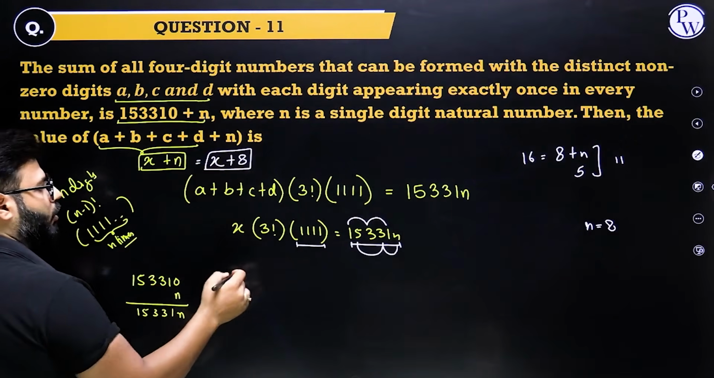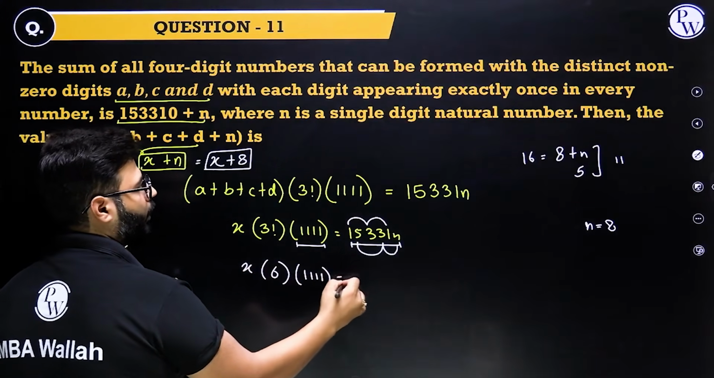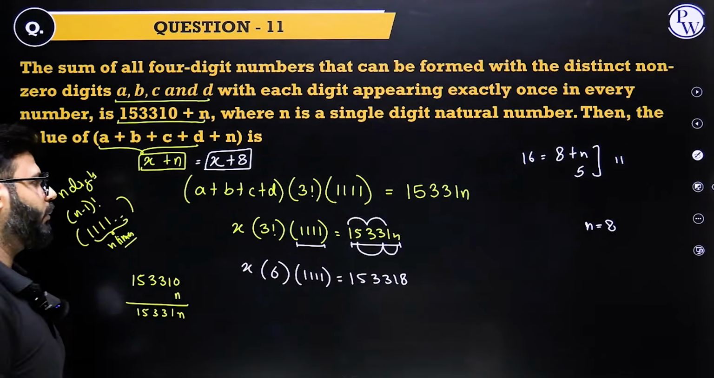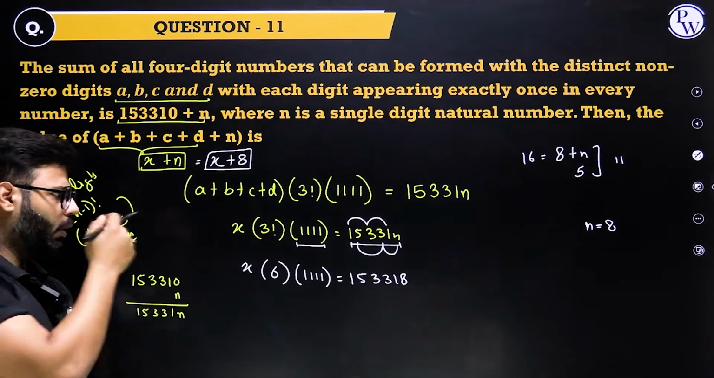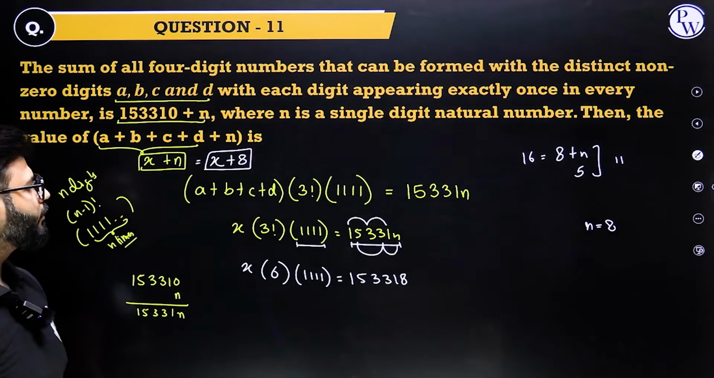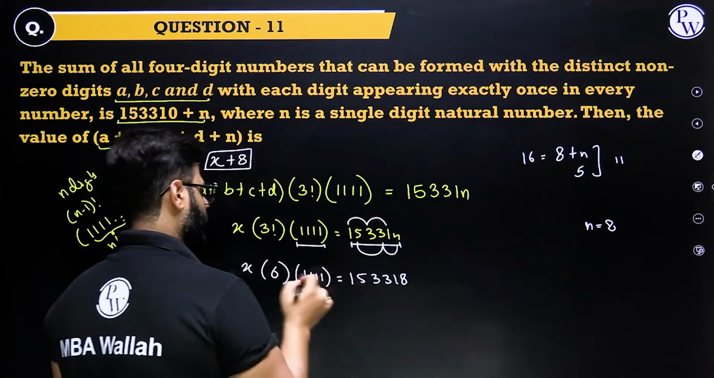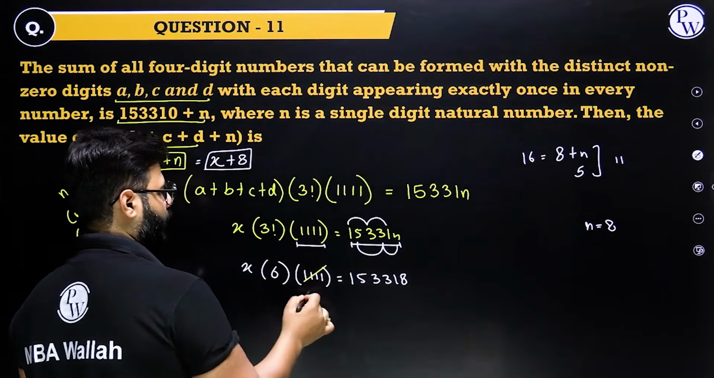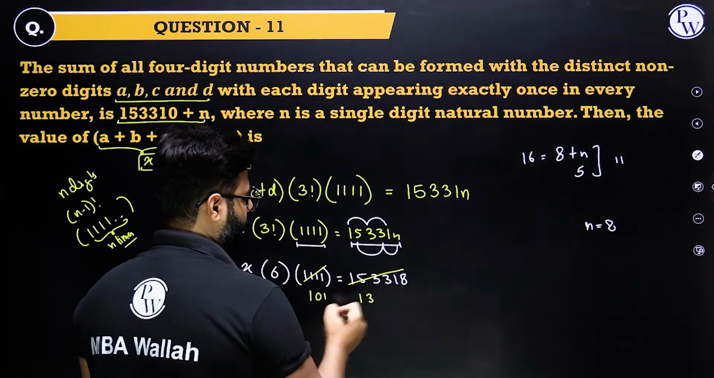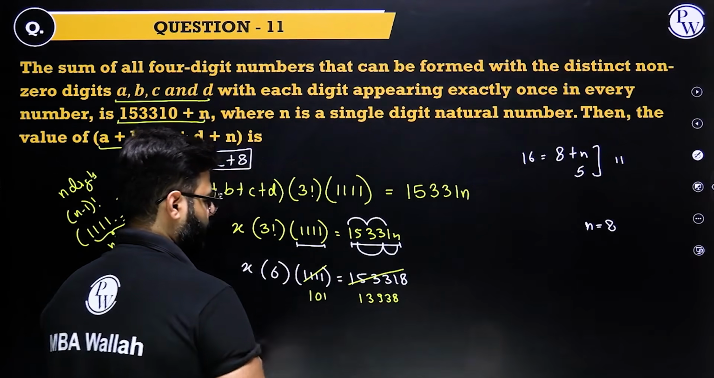N has been known. So x into 3 factorial, 6, into 1111 equals 153318. Here is the equation. Get the value of x, that means a plus b plus c plus d. Simple now. Let's solve it. Let's cancel it by 11 only. 11 times 101 is 1111, 11 into 13 is 143, 3 into 11 is 33, that's 103, 11 times 9 is 99, 41, 3 and 8.